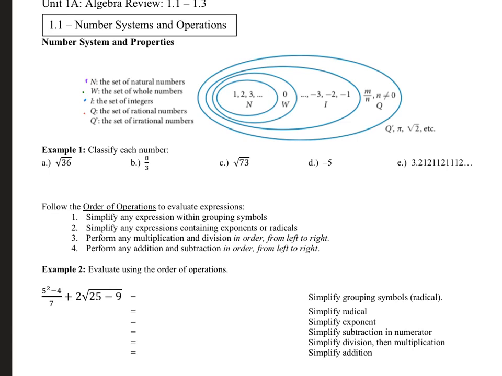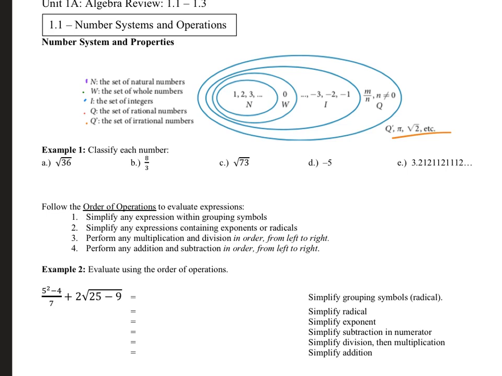If you notice the notation with the Q with a little apostrophe on it, we would call that Q prime. That would be the irrational numbers, all the numbers that can't be written as fractions, like pi or the square root of 2, square roots that are not perfect squares, like the square root of 10 or the square root of 33. Those are all irrational numbers.